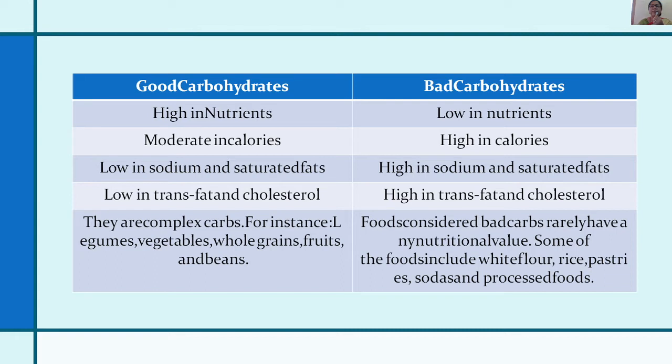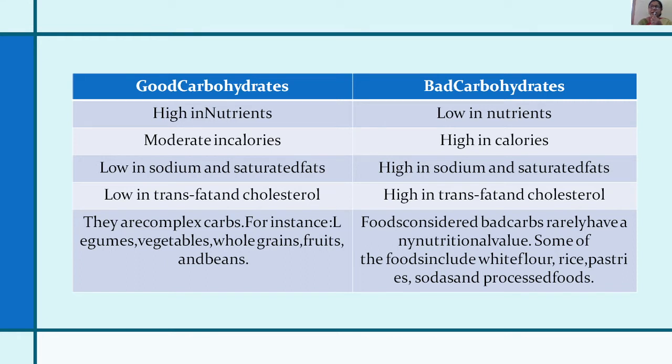Now, there is a difference between good carbohydrates and bad carbohydrates. Good carbohydrates are the ones which are high in nutrients, moderate in calories, and low in sodium and saturated fats. Also, they should be low in trans fat and cholesterol. Examples are legumes, vegetables, whole grains, fruits, and beans. Bad carbohydrates are low in nutrients, high in calories, and high in sodium and saturated fats, trans fat and cholesterol.